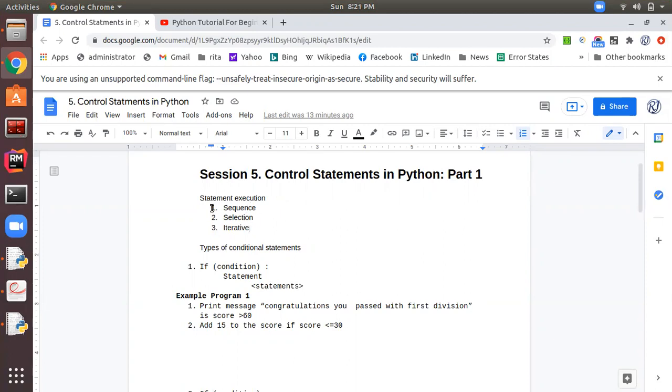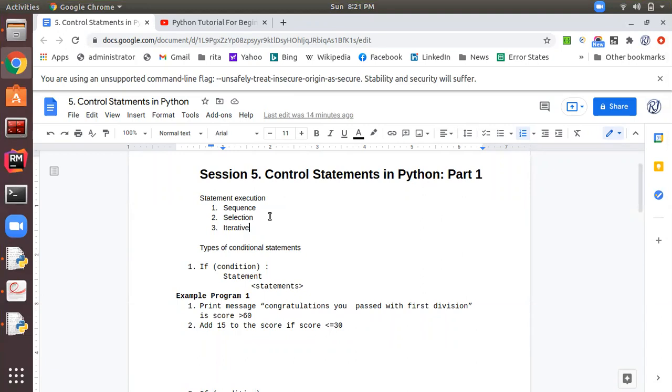Number one is sequence, where the statements are executed in sequence, meaning the execution takes place in the same order in which they are provided in the program. Second is selection, where the statement execution depends on the condition.